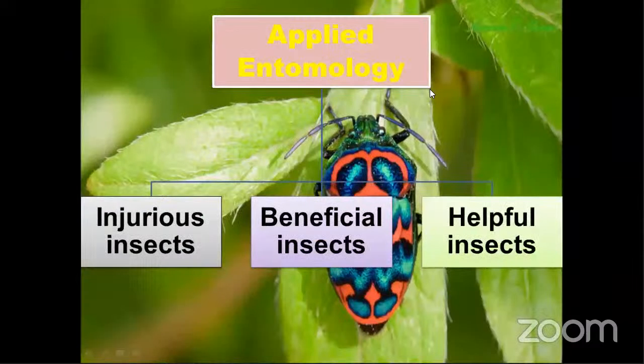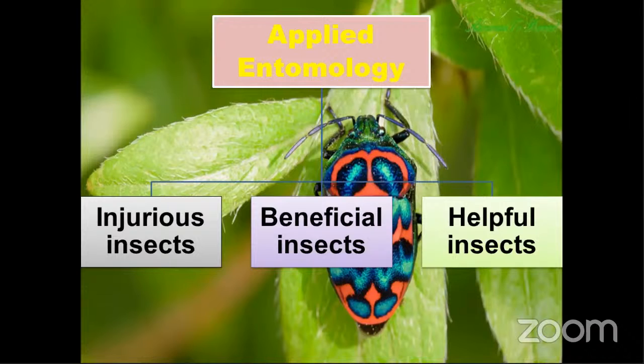Okay. Next, the second part, applied entomology. It's a very, very important topic in the ICAR examination. The remaining 60 bits they will ask from the applied entomology portion. Applied means field level. Applied we can also call economic importance: applied entomology or economic entomology. It was divided into 3 types. Those are injurious insects.